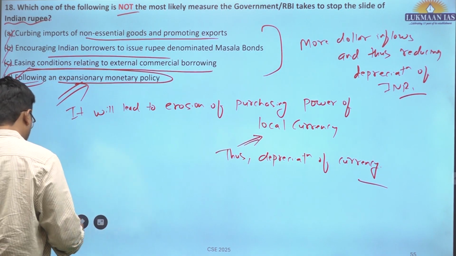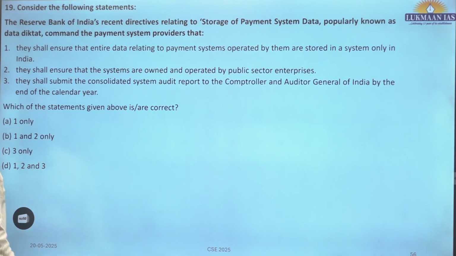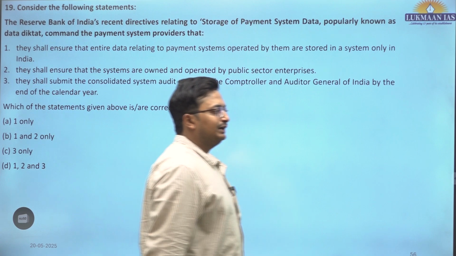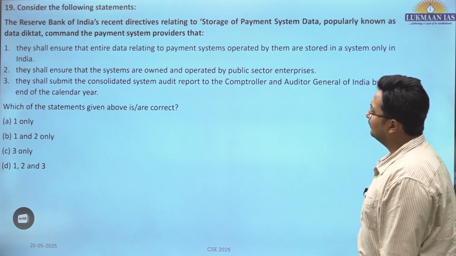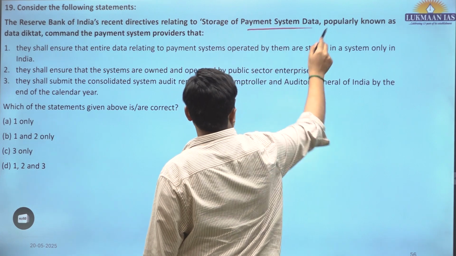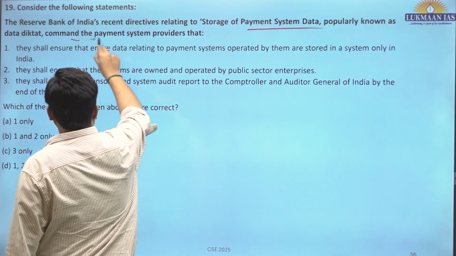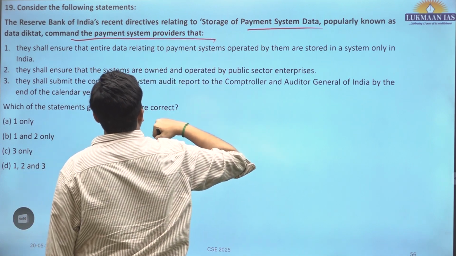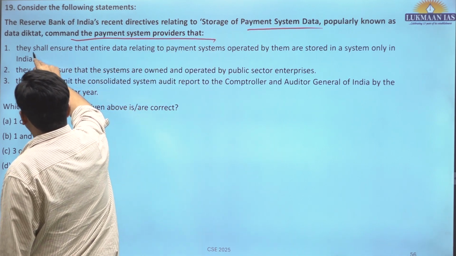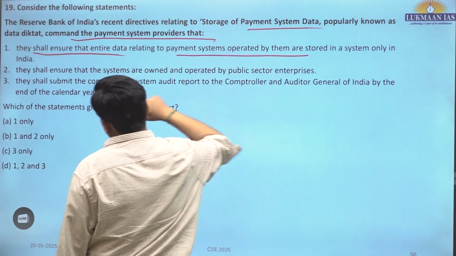Now coming to the last question, I guess, which was asked in the 2019 paper: the Reserve Bank of India's recent directive on storage of payment system data, popularly known as data diktat, commands the payment system providers that they shall ensure local storage of data, that is, data localization.